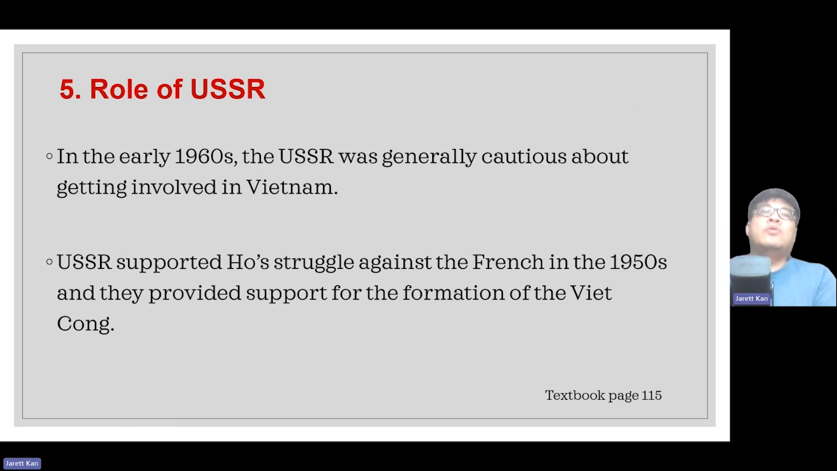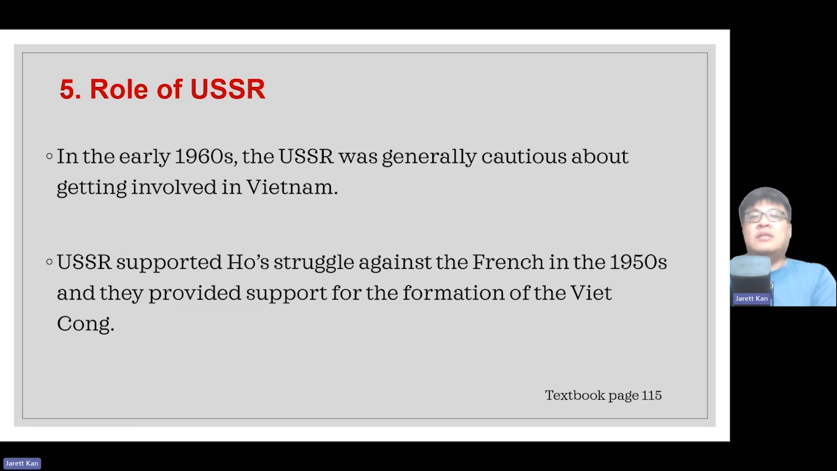Now, what about the USSR? Especially in the early 1960s, the USSR was quite cautious about getting involved in Vietnam. They didn't really want to commit because they were afraid of being sucked into a war, and once stuck in a war, obviously war is a costly affair. They were also fearful that if they got too involved, a big war would break out between the USA and the USSR, which the USSR doesn't want, because that would be disastrous on both sides.